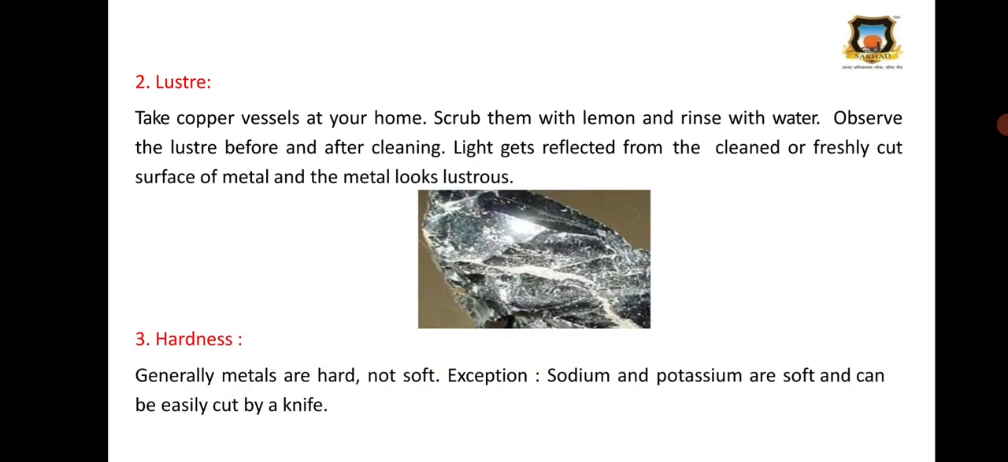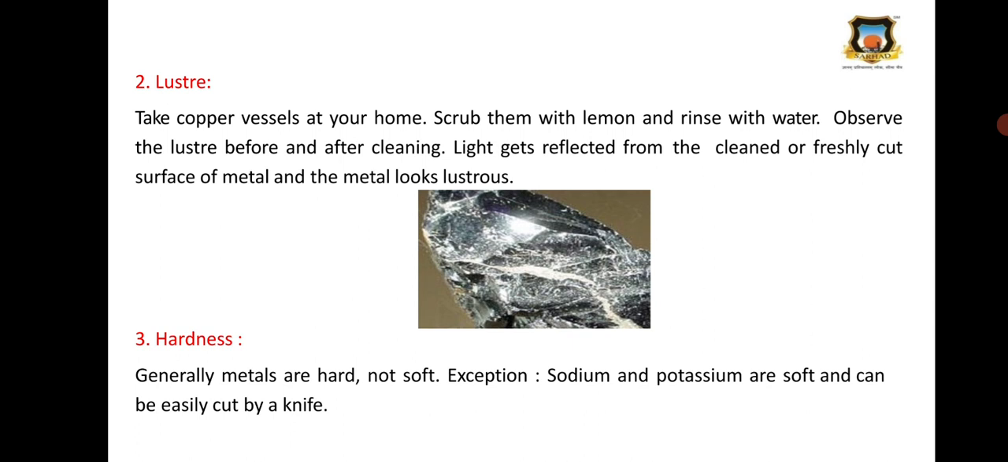Then next is the luster. Metals have luster. For this, there is one experiment. Take a copper vessel at your home, then scrub it with lemon or rinse with water. Observe the luster before and after cleaning. The light gets reflected from the cleaned and freshly cut surface of metal, and the metal looks lustrous.